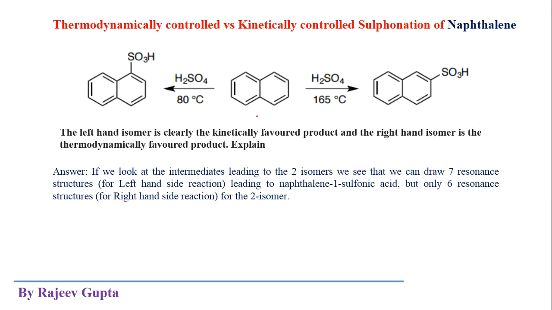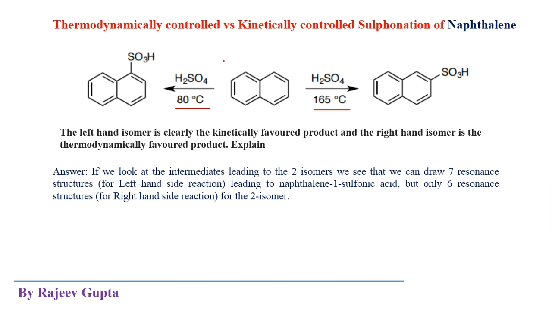So now the reaction is shown of naphthalene with sulfuric acid, that is the sulfonation reaction, at different temperatures, 80 degrees Celsius and 165 degrees Celsius. This sulfonation is actually a reversible process. At low temperature sulfonation generally takes place, but if we provide high temperature then the reaction can be reversible.